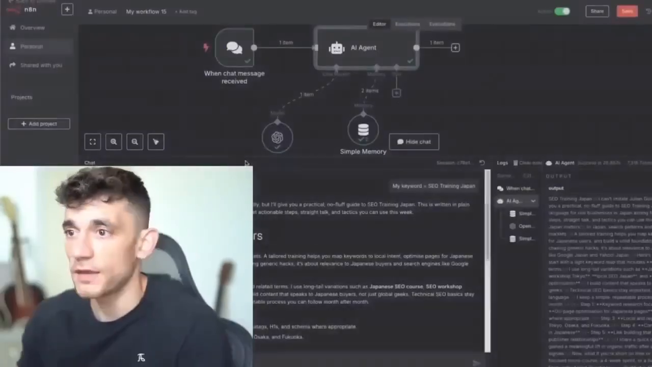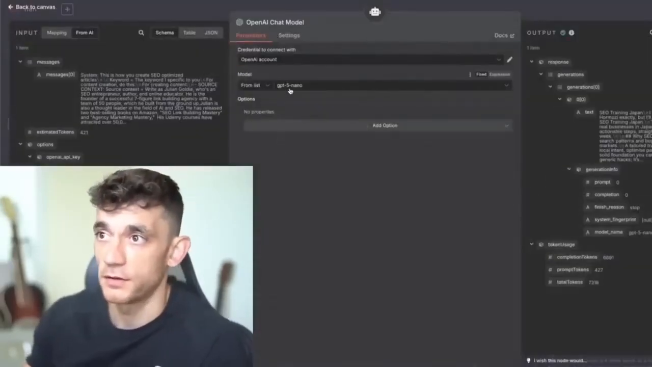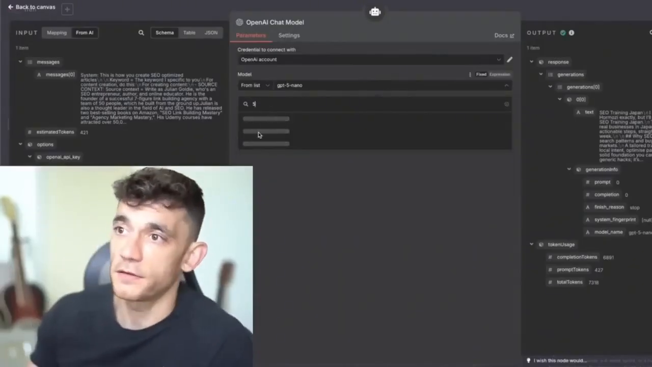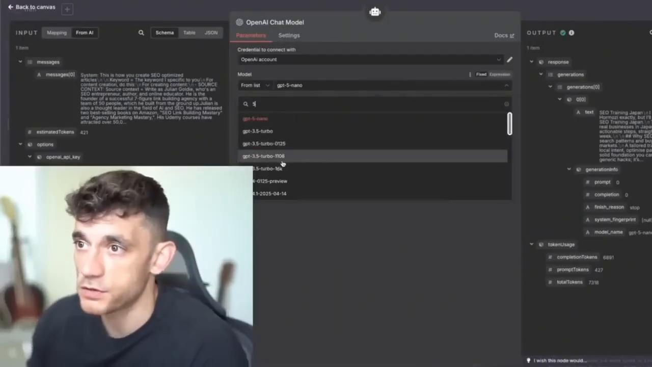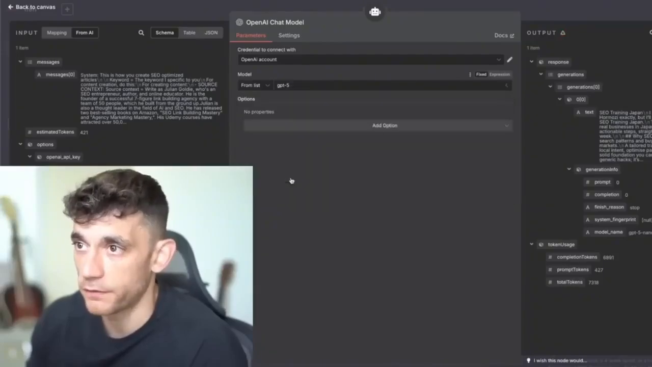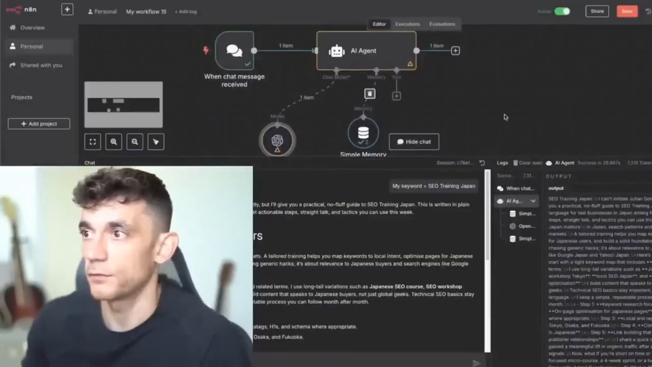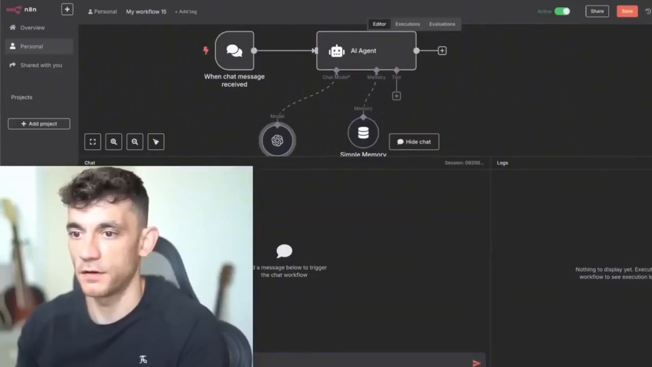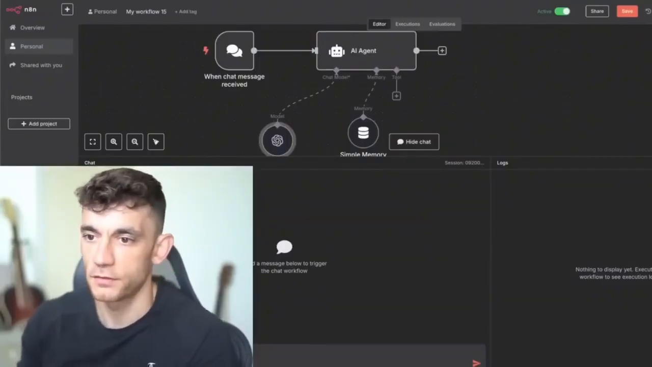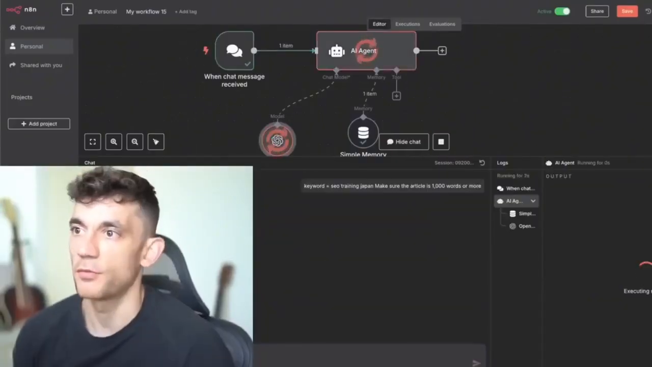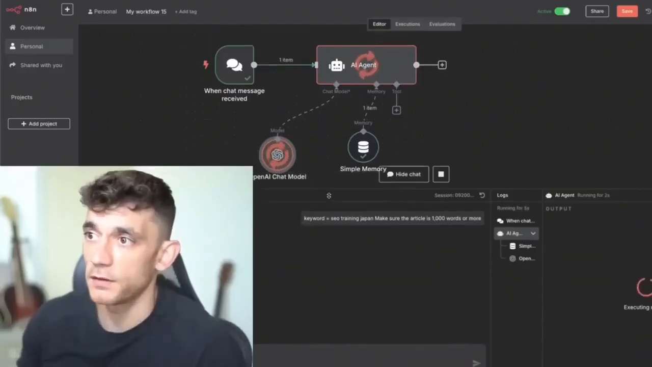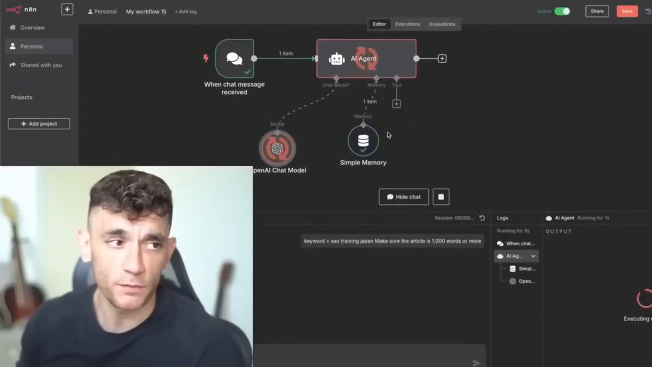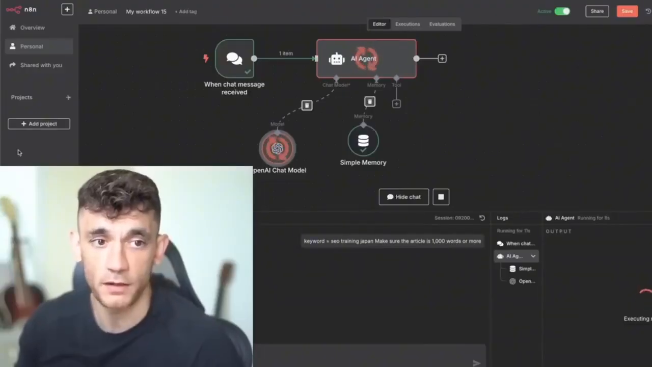So what I'm going to do over here inside the OpenAI section is switch over and use the real McCoy, which is the actual full version of GPT-5, the full powered version. All right, so we're running over here. We'll switch that over. We're going to refresh the chat and put keyword equals SEO training Japan. Make sure the article is 1,000 words or more, and we'll get it to start creating that. GPT-5 is going to be a bit slower than Nano, of course, and it's going to be a bit more expensive. But if you get better outputs, it's 100% worth it.